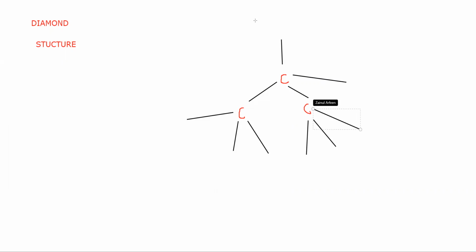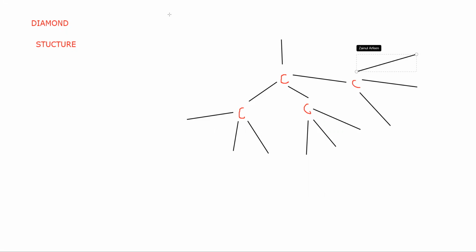Same thing. This carbon will form 4 bonds. One is already there with the first one. 2, 3, 4. And it will continue like it's infinite.